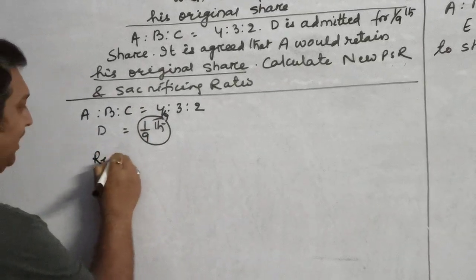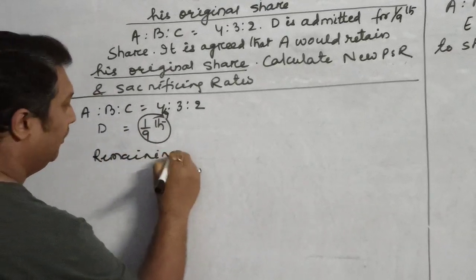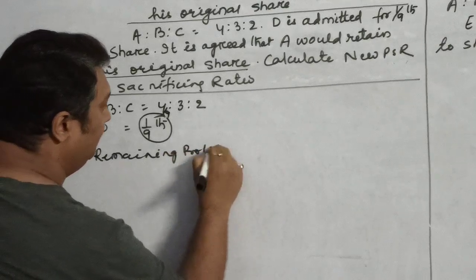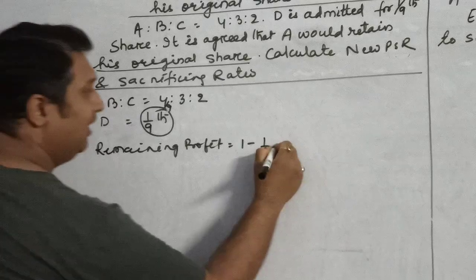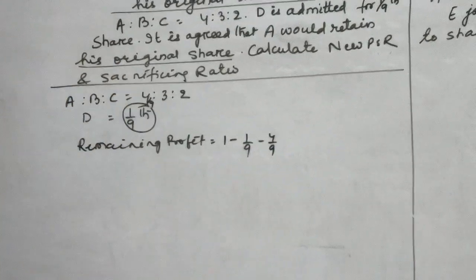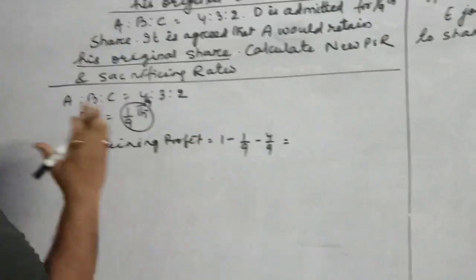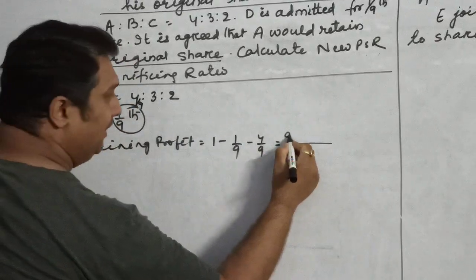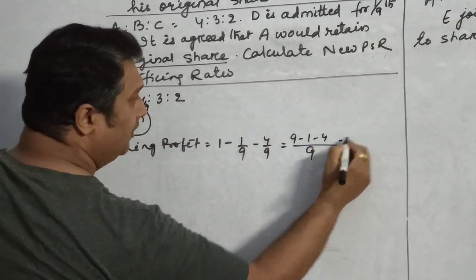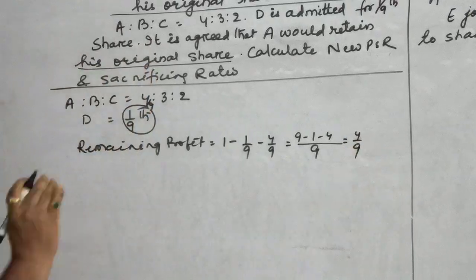So how much is the remaining profit left? Out of it, 1 by 9 will be given to D and 4 by 9 will be given to A, because he is retaining his original share. So when we take the LCM, it will be 9 minus 1 minus 4. So 4 by 9 is left.